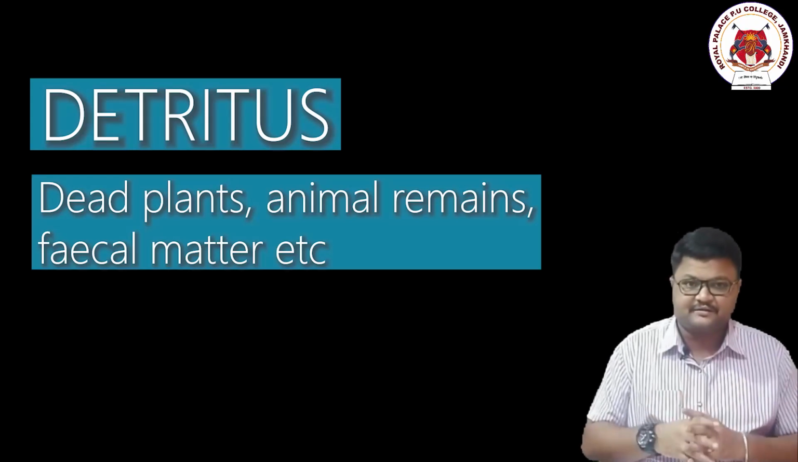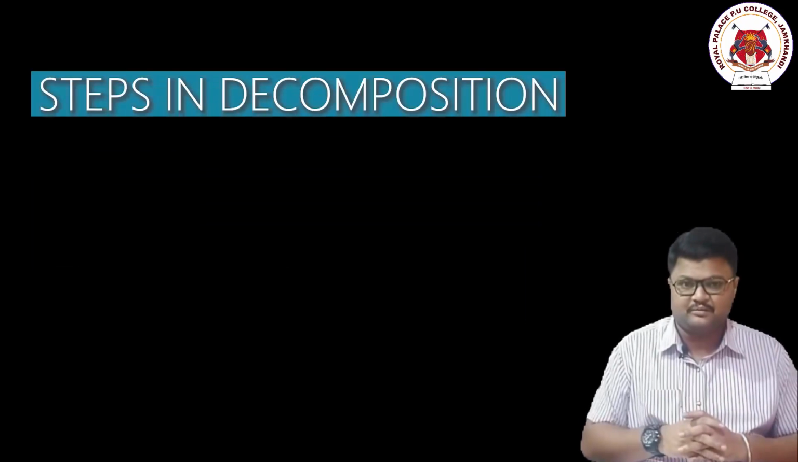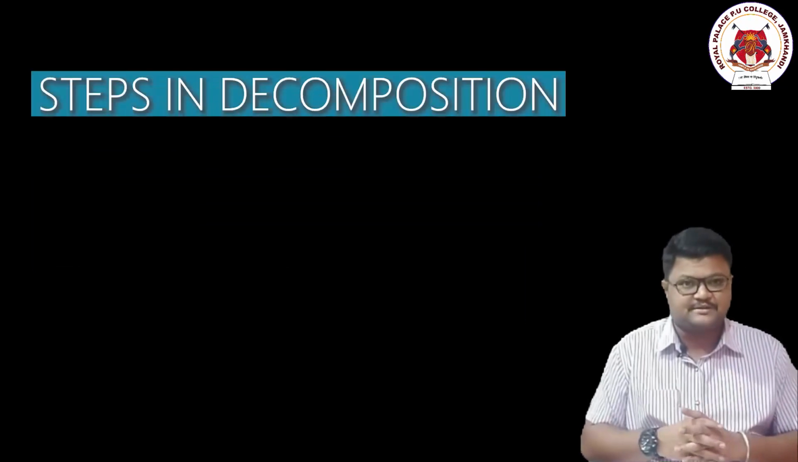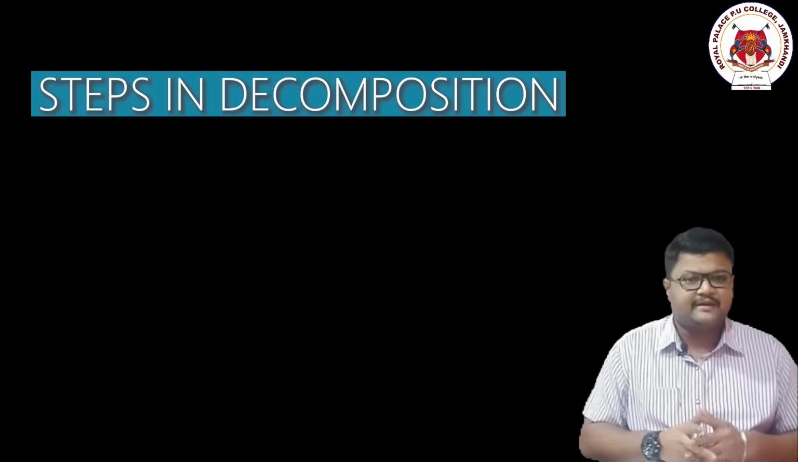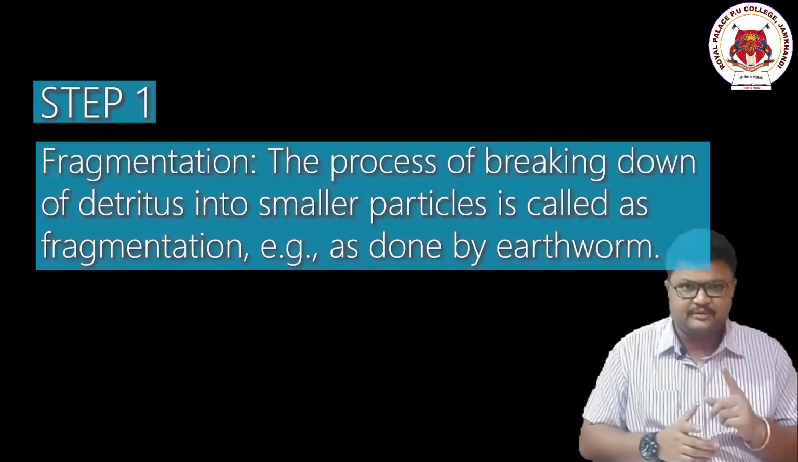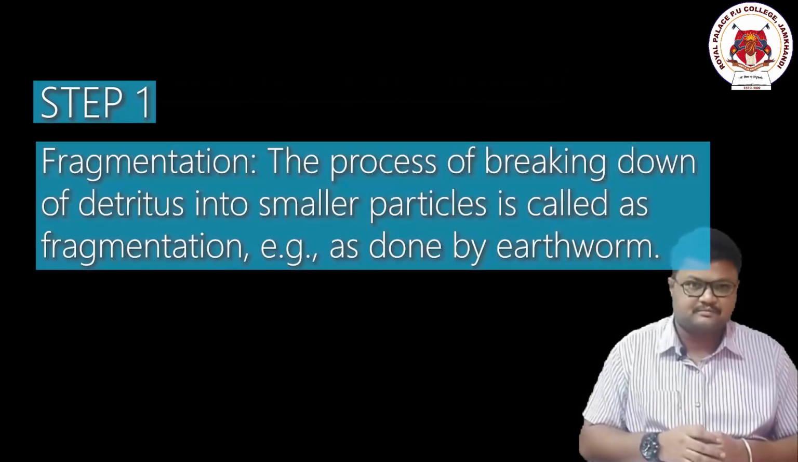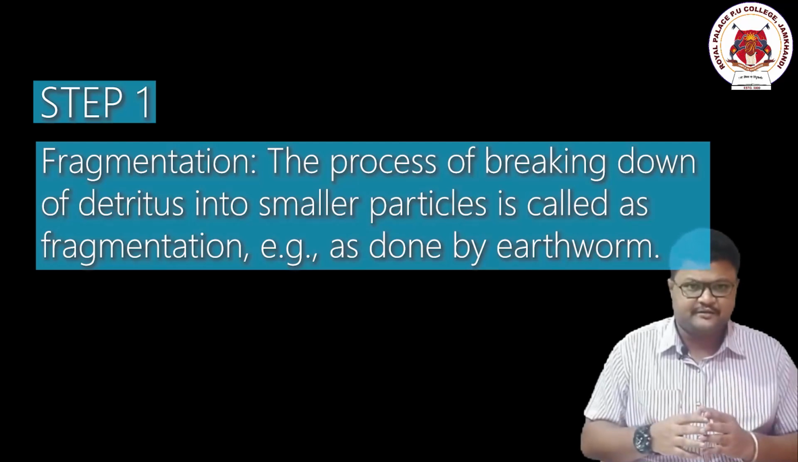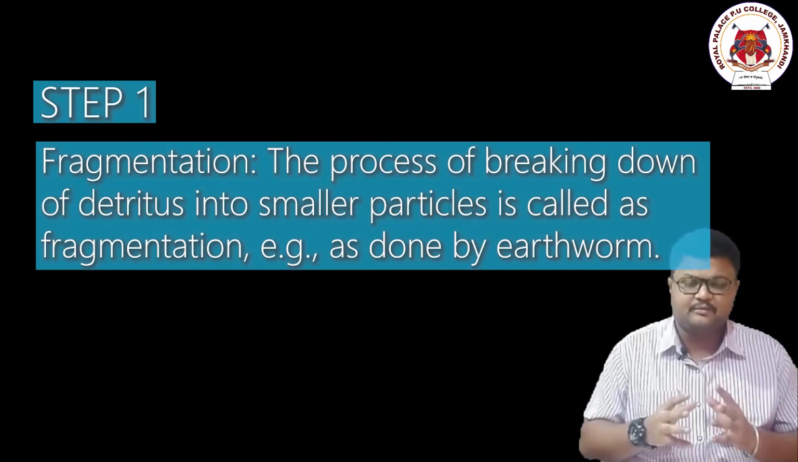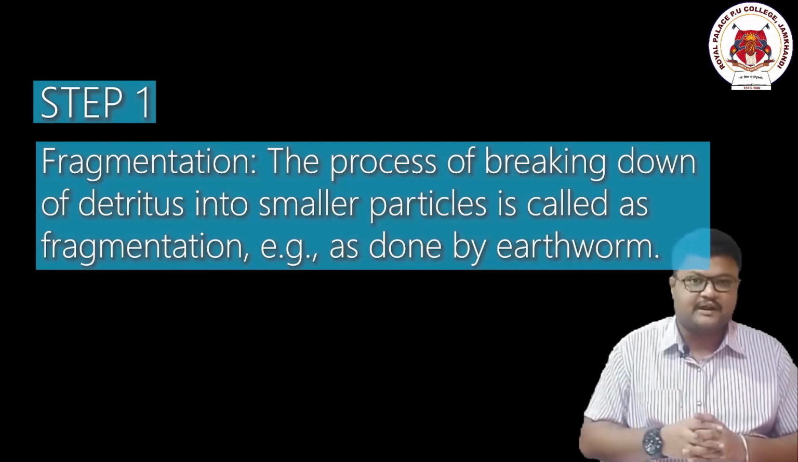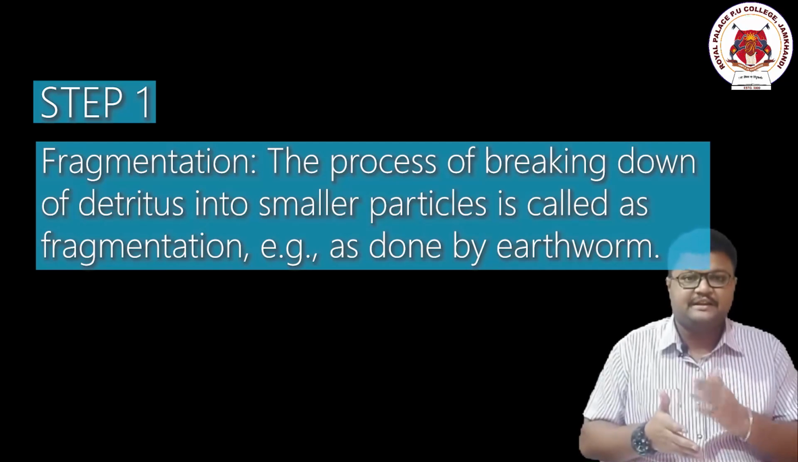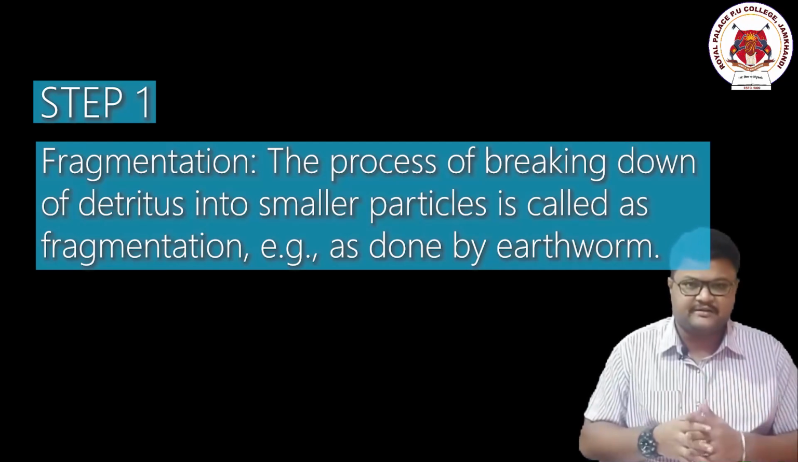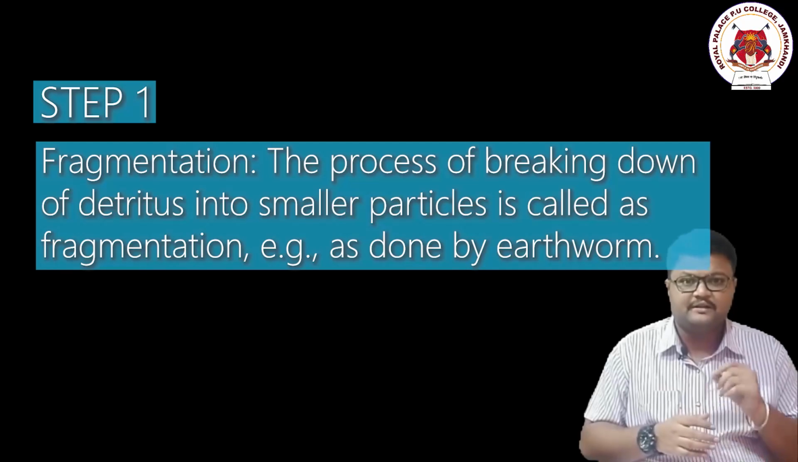So we need detritus. Now let us enter into the stages of decomposition and try to understand this process. The decomposition has 5 different steps. Step number 1 is called fragmentation. In this process, the dead material or the detritus, the plant specimen or animal specimen, whatever it may be, is broken down into smaller pieces and particles. This is called fragmentation, breaking that entire content into smaller particles. That is stage number 1.